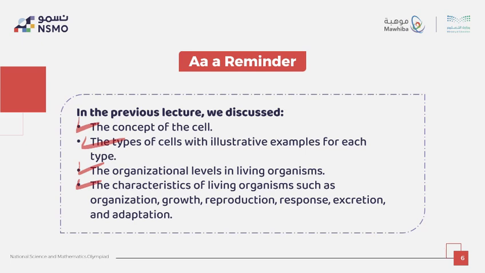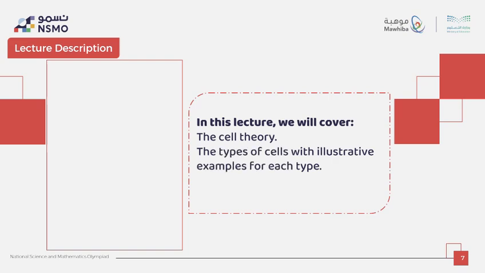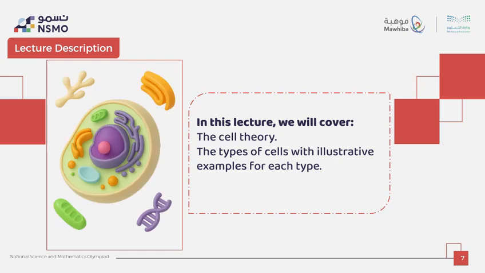This quick review is important because the cell theory is built on these foundational ideas. So this is what we talked about before. In this lecture, we will cover the cell theory and the types of cells with illustrative examples for each type.